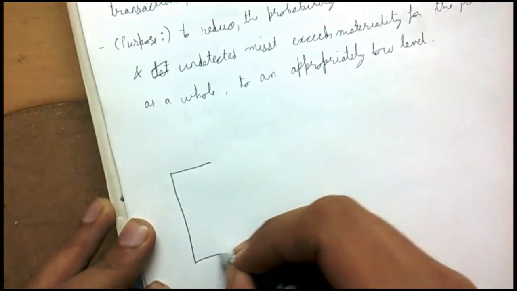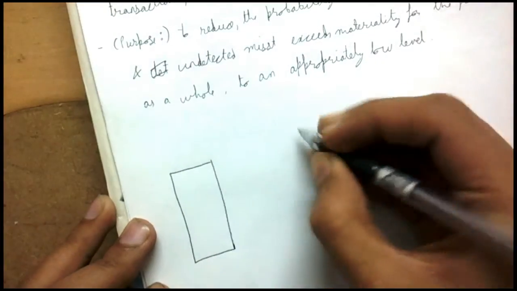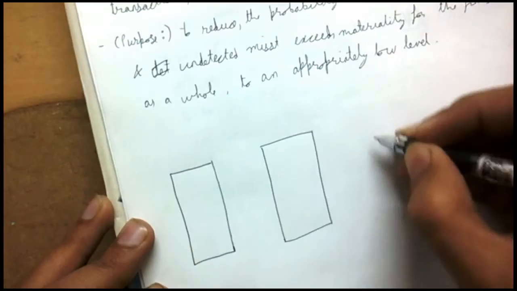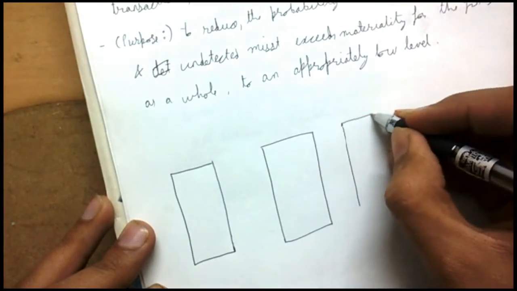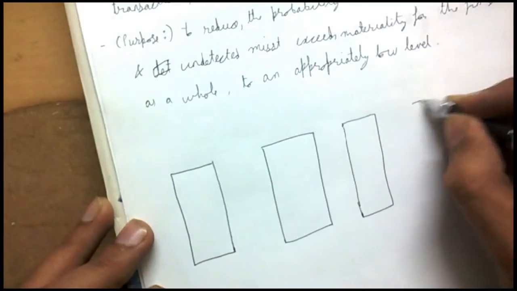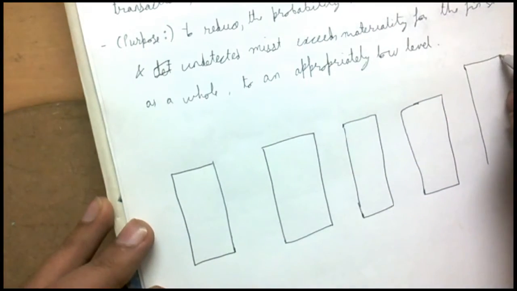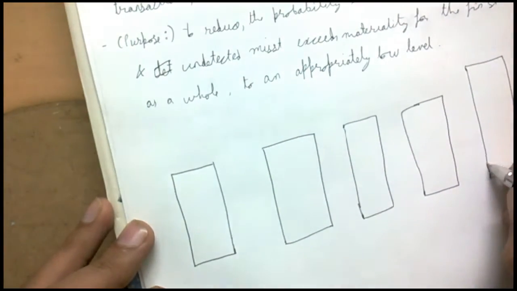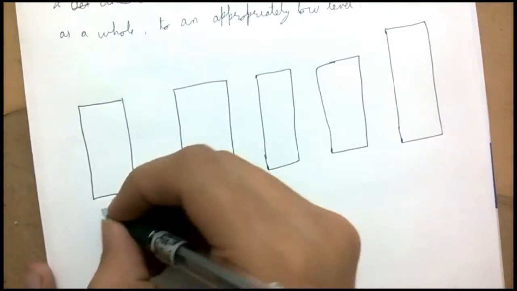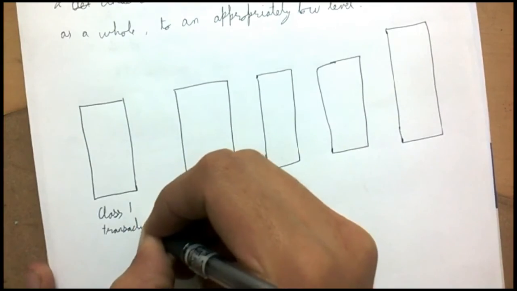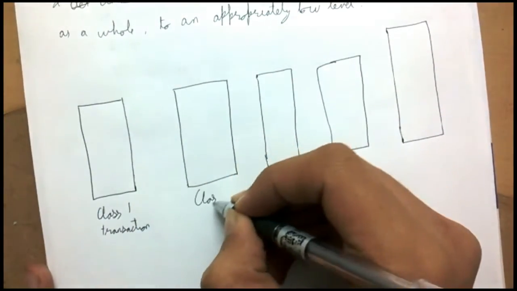For example, this is the class 1 transaction. This is class 2.